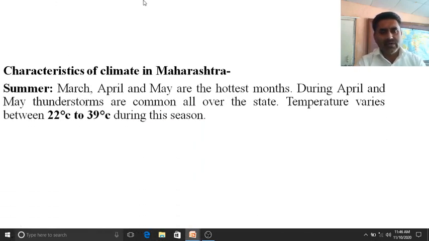Next, as we know, there are four seasons in particular, but in general there are only three seasons. So we have to see which seasons are there, and how they prevail in Maharashtra. First season is summer, which occurs in the months of March, April and May. These are the hottest months. During April and May, thunderstorms are common all over the state. Temperature varies between 22 degrees centigrade to 39 degrees centigrade during this season.